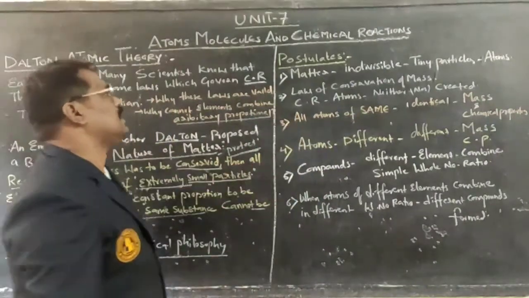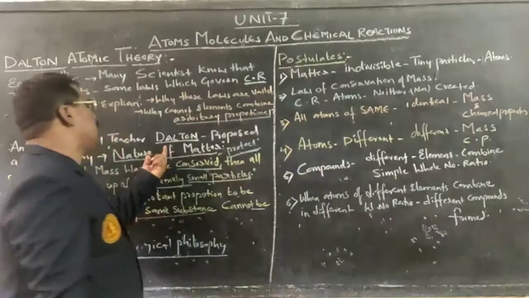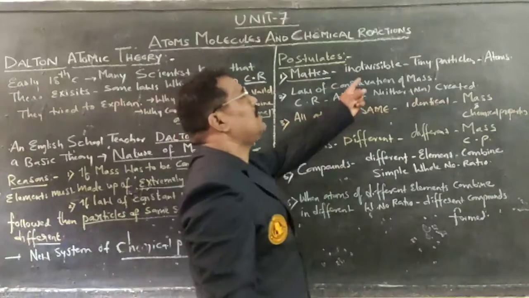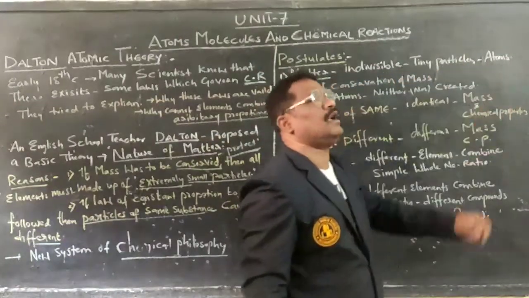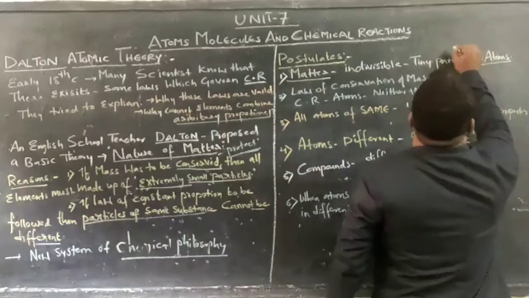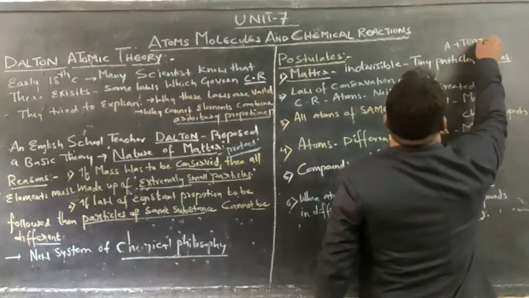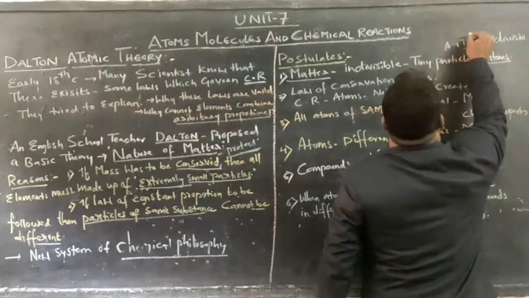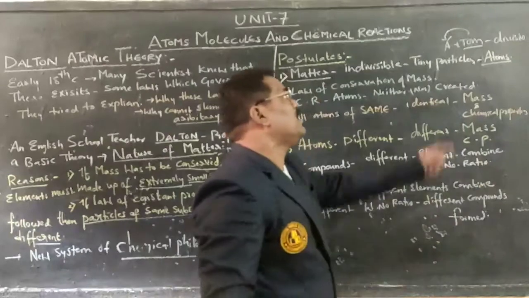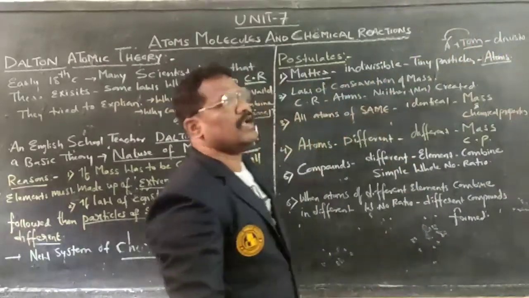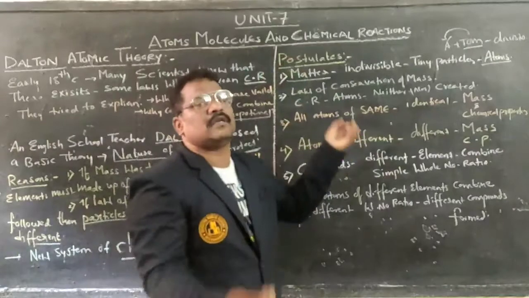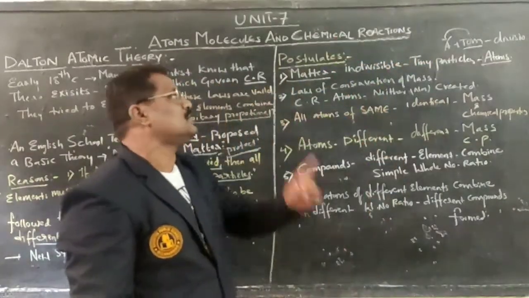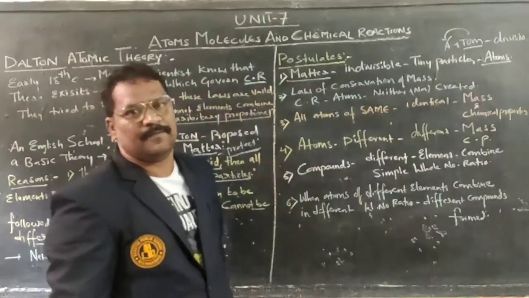First postulate: matter is made up of indivisible tiny particles called atoms. Here 'a' means not, and 'tomos' means divisible, so 'a' is the negation. Therefore, indivisible particles we call atoms.